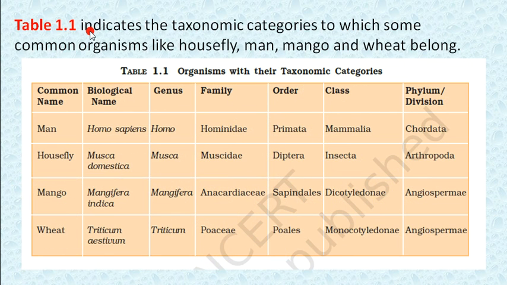Table 1.1 indicates the taxonomic categories to which some common organisms like housefly, man, mango and wheat belong. This is just an example of table 1.1.